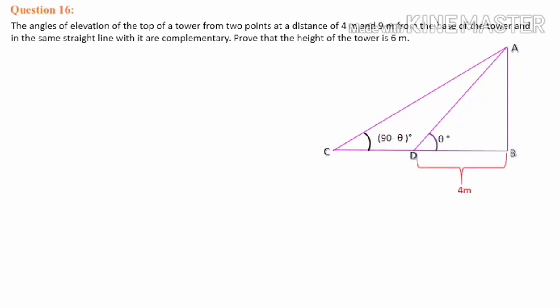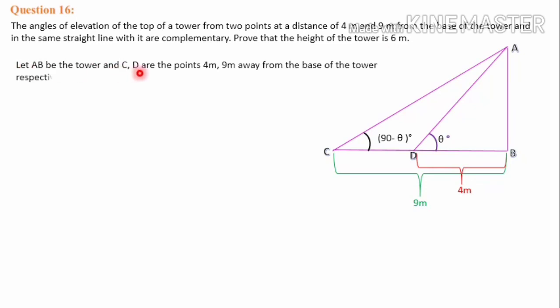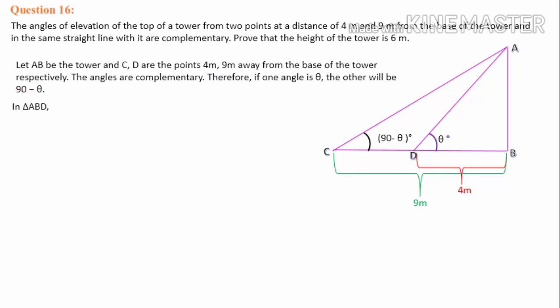And the distance is also given. The first point distance is 4 meter and the other distance is 9 meter. And we have to prove that the height of the tower is 6 meter. So let's go for assumption. Let AB be the tower and C and D are the points 4 meter and 9 meter away from the base of the tower. The angles are complementary, therefore, if one angle is theta, the other will be 90 minus theta.